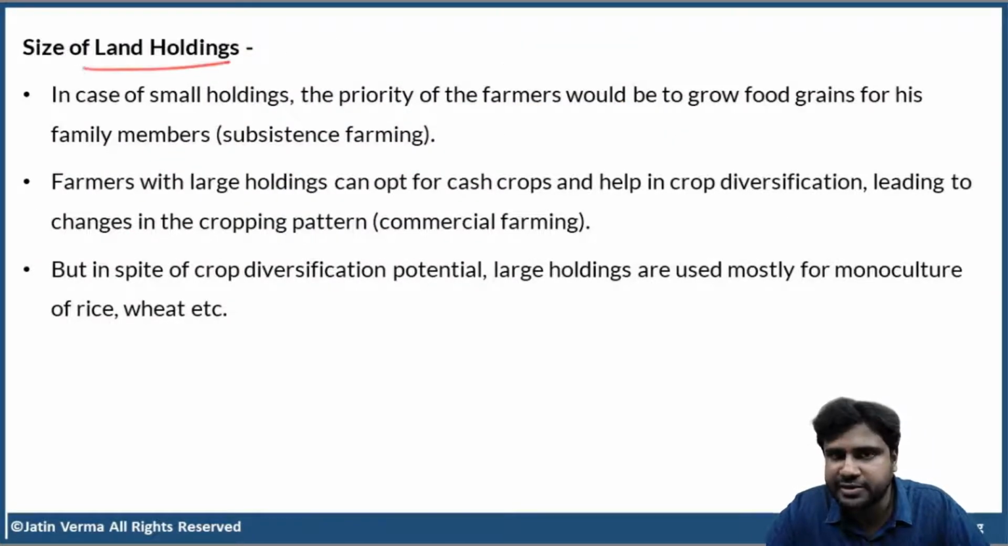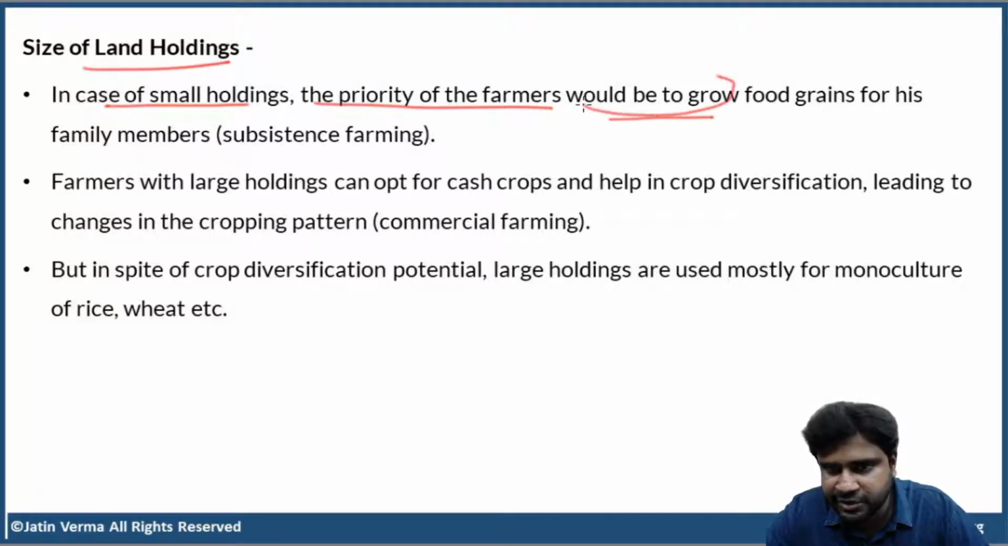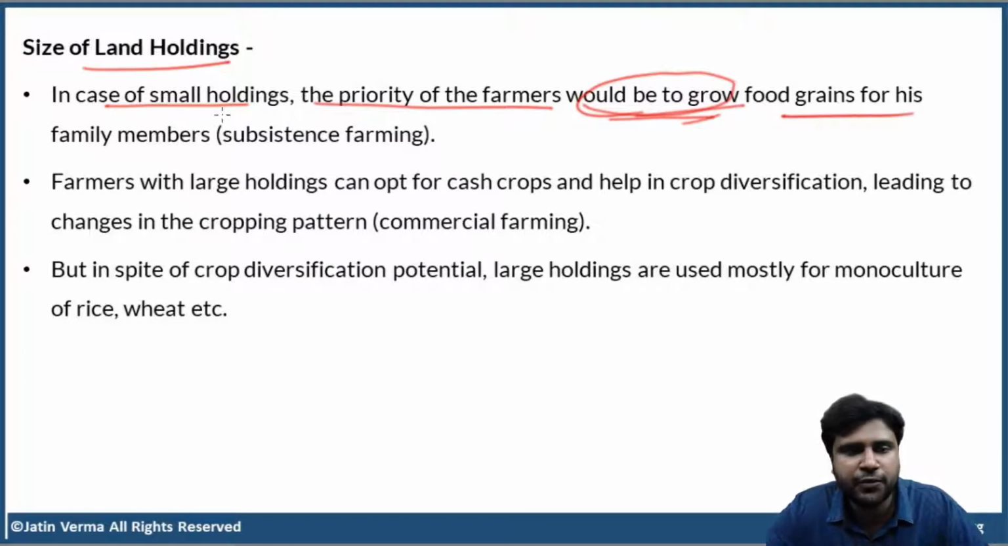Size of land holdings. In case of small holdings, the priority of the farmers would be to grow food grains for his family members. That is called subsistence farming, as I told you before.